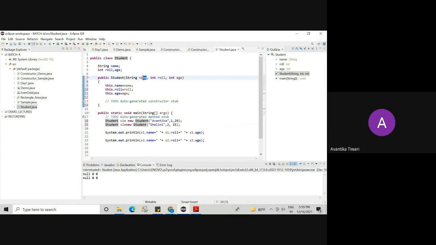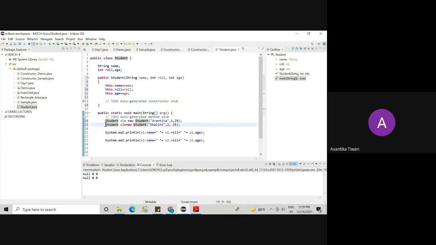Now what is copied in this name? Avantika has been copied in this name. So this dot name is equal to name means the current object S1's name will be set to the name present here, Avantika. This dot role is equal to role: the current object S1's role is equal to the value copied here, 1. This dot age is equal to age: the current object S1's age will be copied from here. Age here was 29. Same will go for S2.